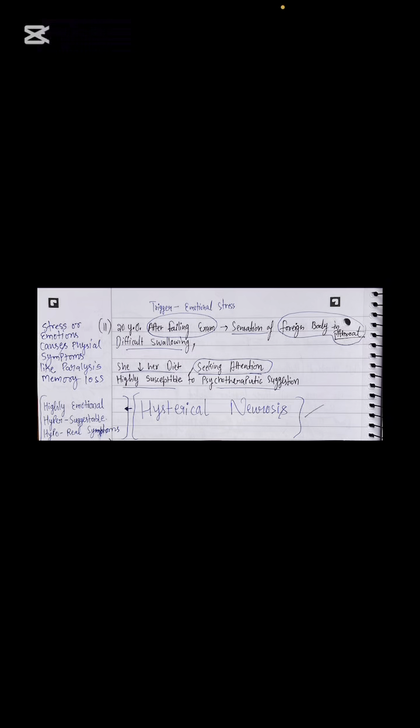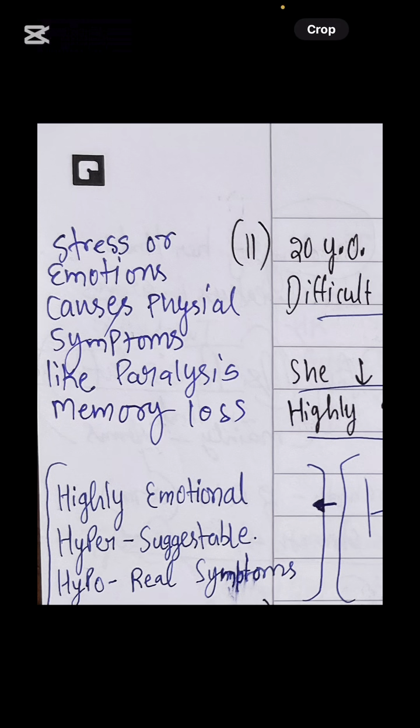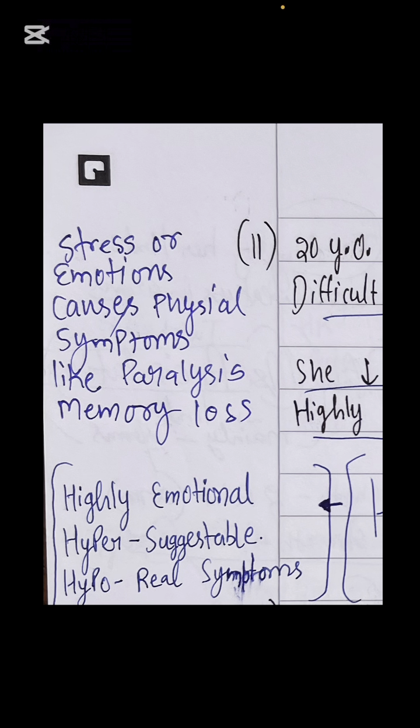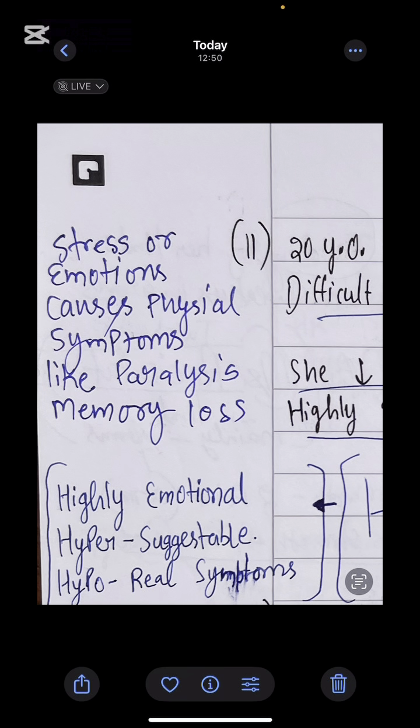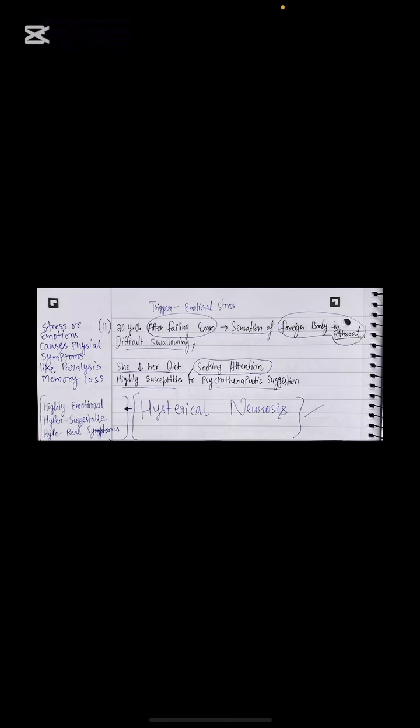Next is hysterical neurosis. Sir, what is this? Sir, this is a condition where the patient will experience some stress or some emotions which will cause physical symptoms in the patient, like paralysis or memory loss and a lot of things. Let's hear it from the patient.